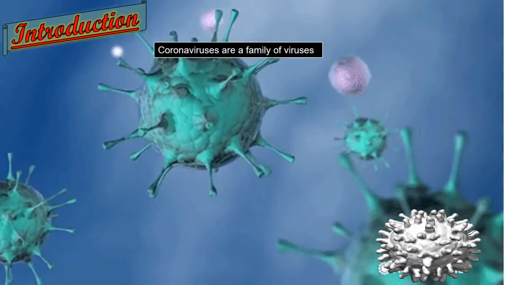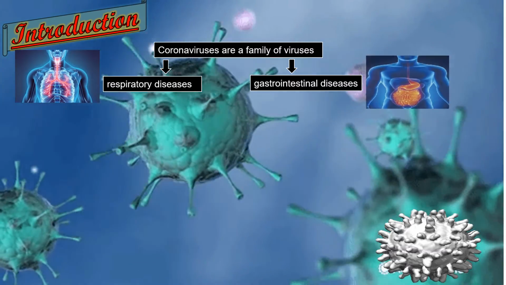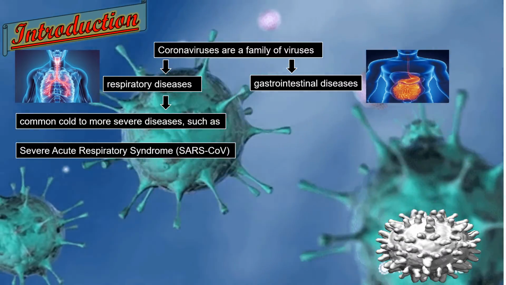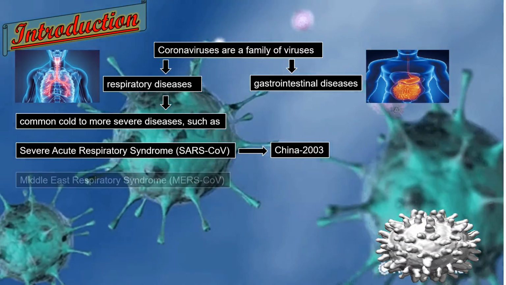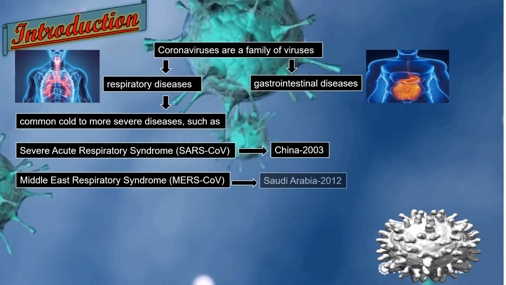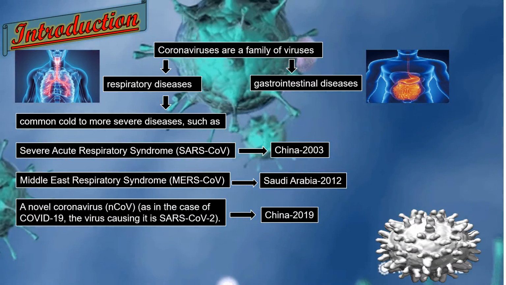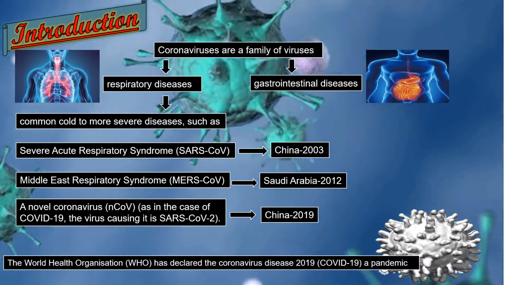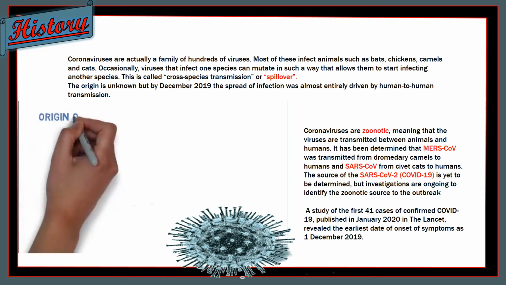Coronaviruses are a family of viruses that cause respiratory or sometimes gastrointestinal symptoms. Respiratory disease can range from the common cold to severe diseases such as severe acute respiratory syndrome, SARS, first identified in China in 2003. MERS was first identified in Saudi Arabia in 2012. The novel coronavirus was first identified in China in 2019. The World Health Organization has declared the coronavirus a pandemic, meaning occurring over a wide geographic area.